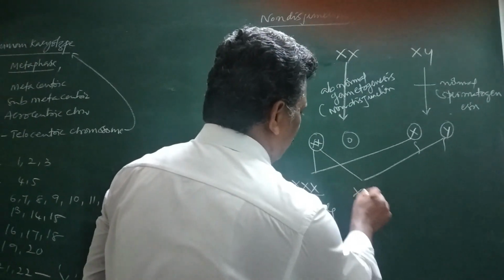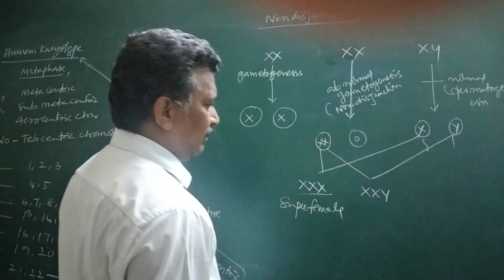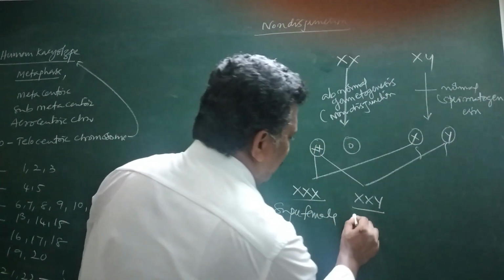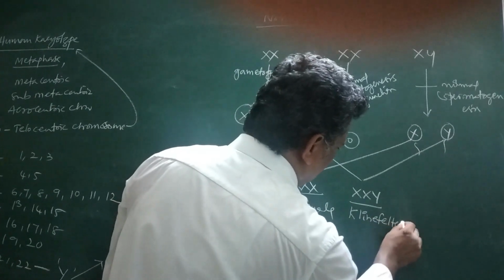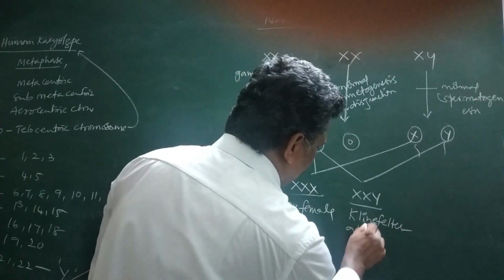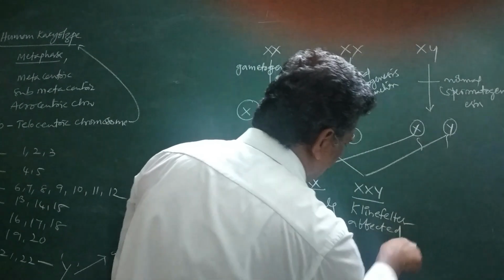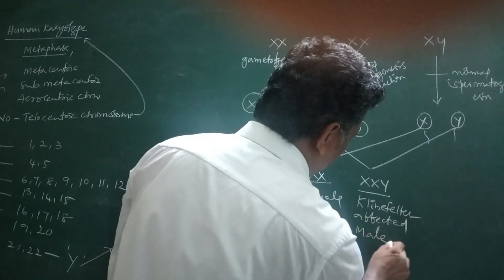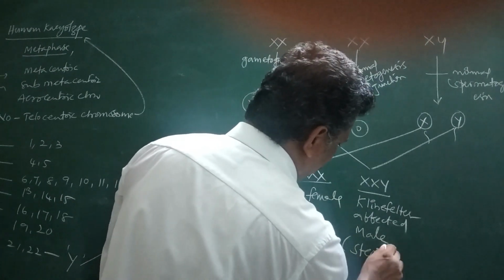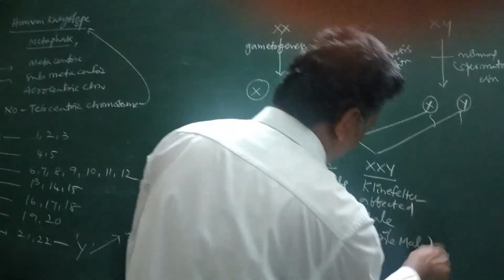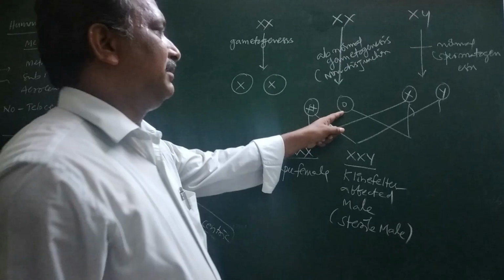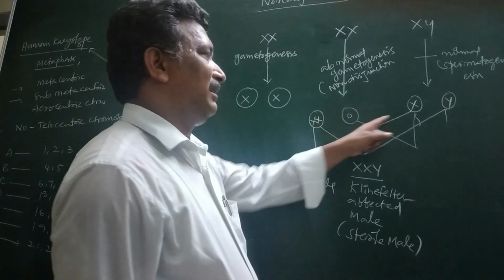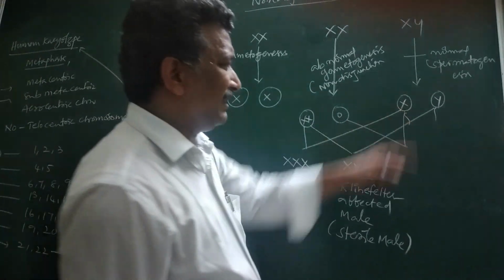It becomes XXY. It is said to be a Klinefelter affected male, a sterile male. Now the gamete without any chromosome may be fertilized by the male gamete with X chromosome.